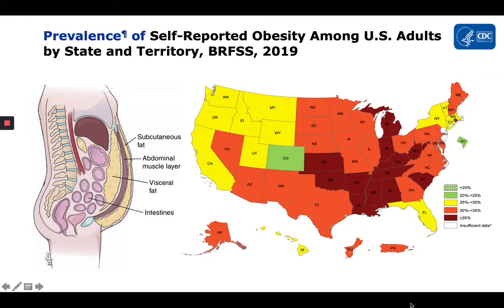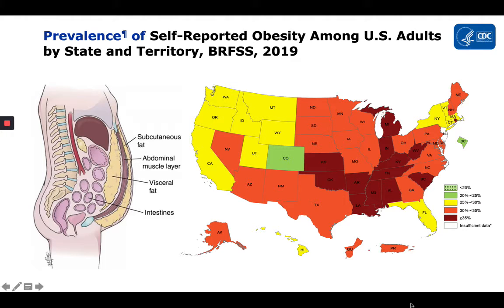Obesity is clinically defined as having a BMI of 30 or greater and an excess of visceral fat around your abdominal organs. When we talk about obesity, our tendency is to attribute it to an energy imbalance resulting from poor diet and a sedentary lifestyle. But it's actually a multifactorial disease caused by many biological, genetic, social, and behavioral contributors.